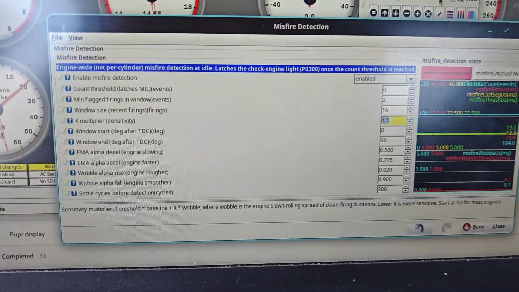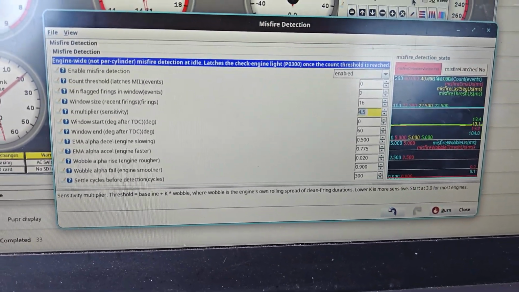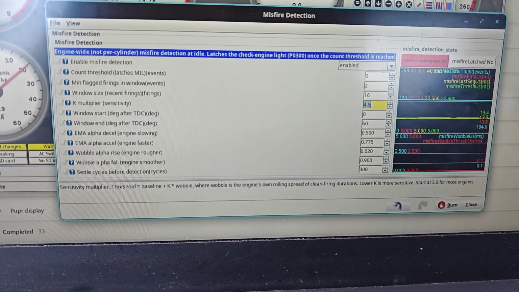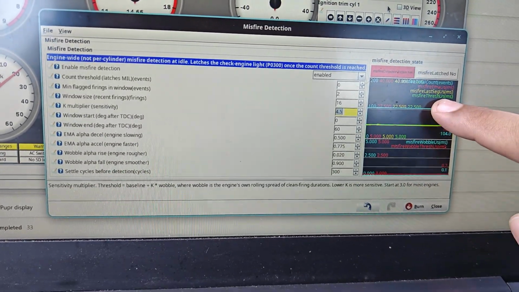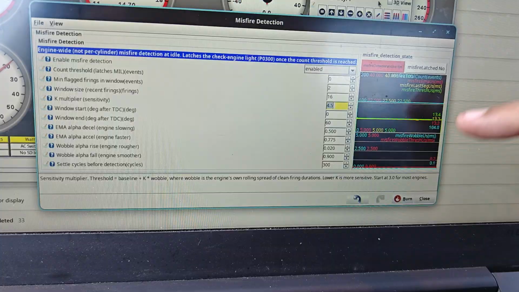So I'm making this video to get ahead of any possible feature releases, just in case this actually gets implemented. I made a misfire detection that works by having two exponential moving averages.